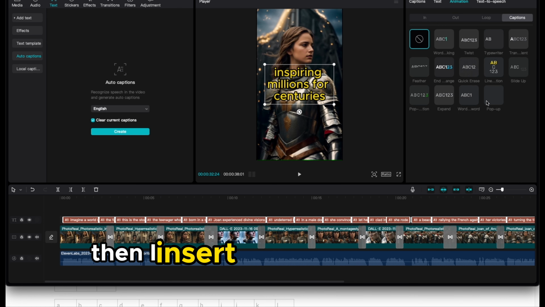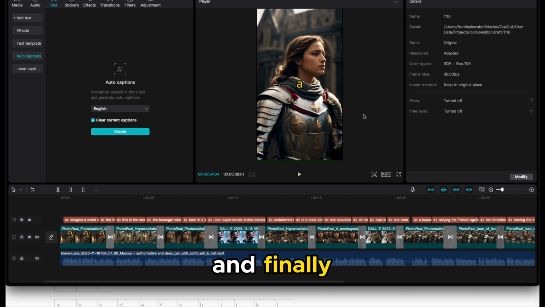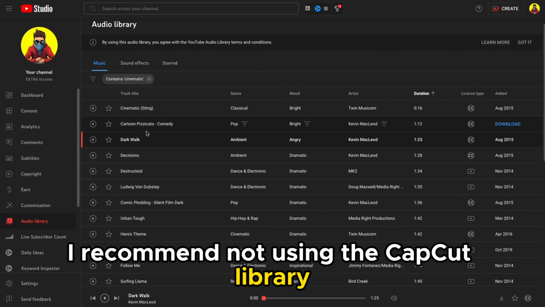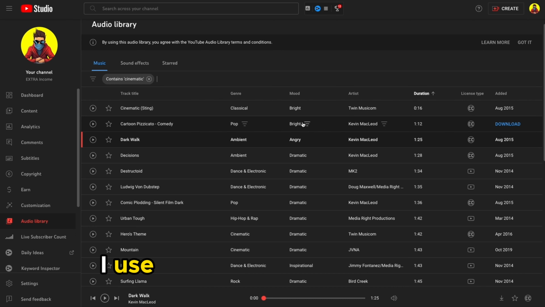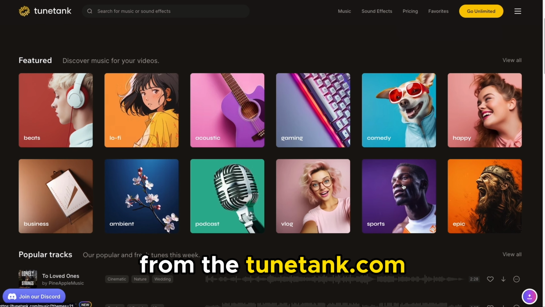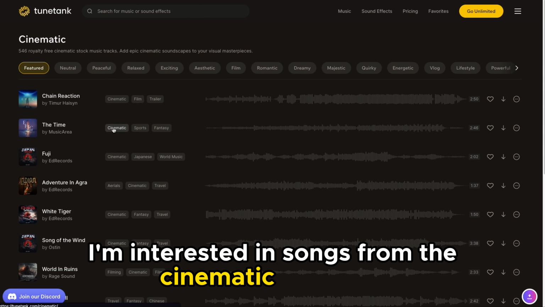Then, I insert sounds that fit the scenes. And finally, I choose suitable music. I recommend not using the CapCut library to avoid a copyright strike. I use the free YouTube library, or 3 downloads per month, from the tool toontank.com. I'm interested in songs from the cinematic category.